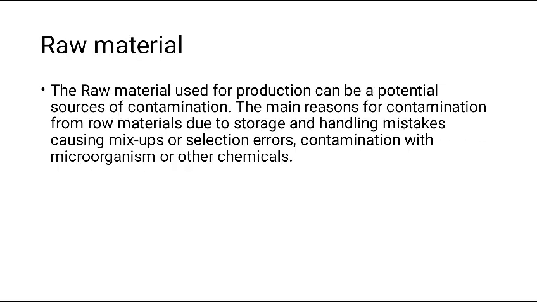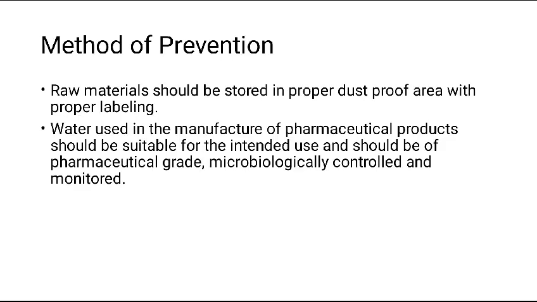Raw materials. The raw materials used for production can be potential sources of contamination. The main reason for contamination from raw materials is storage and handling mistakes, causing mix-ups or selection errors, and contamination with microorganisms or other chemicals. Methods of prevention. First, raw materials should be stored in a proper dust-proof area with proper labeling. Water used in the manufacture of pharmaceutical products must be suitable for the intended use and should be of pharmaceutical grade, microbiologically controlled and monitored.